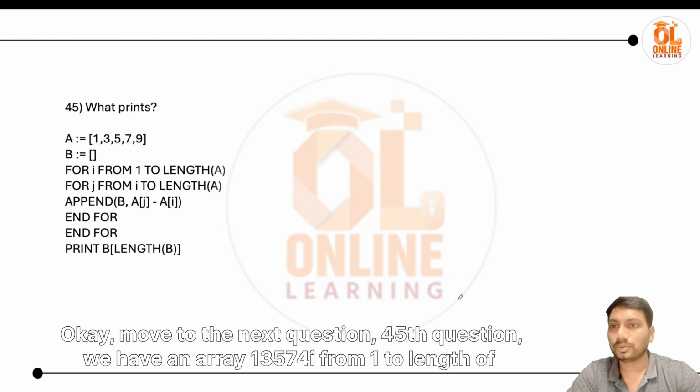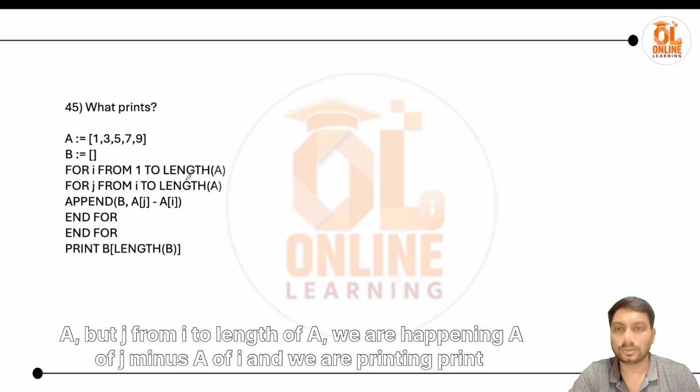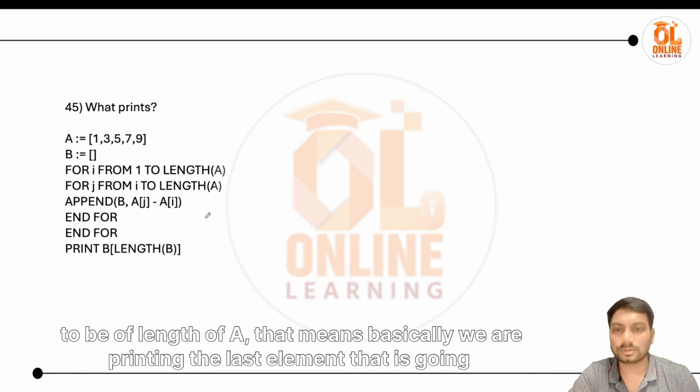Okay, move on to the next question. 45th question. We have an array 1 3 5 7 9, for I from 1 to length of a, for j from I to length of a. We're appending a of j minus a of I, and we are printing b of length of b. That means basically we're printing the last element that's gonna insert.